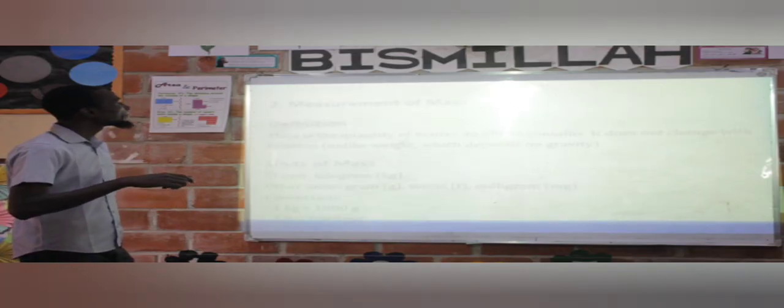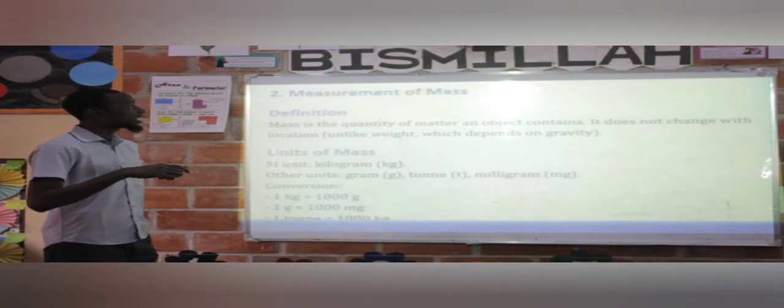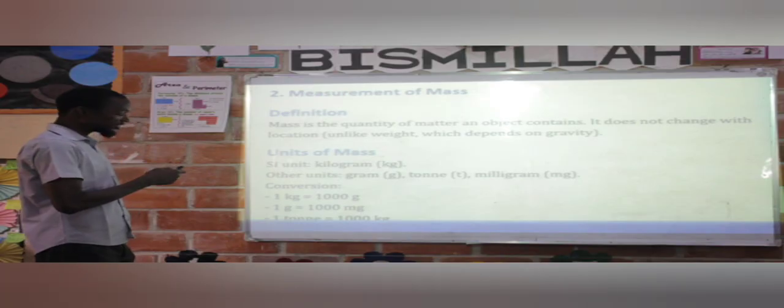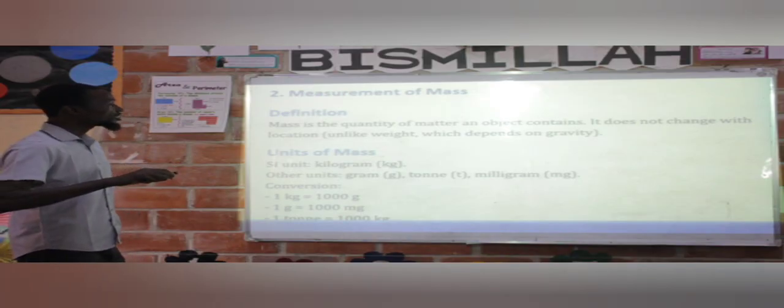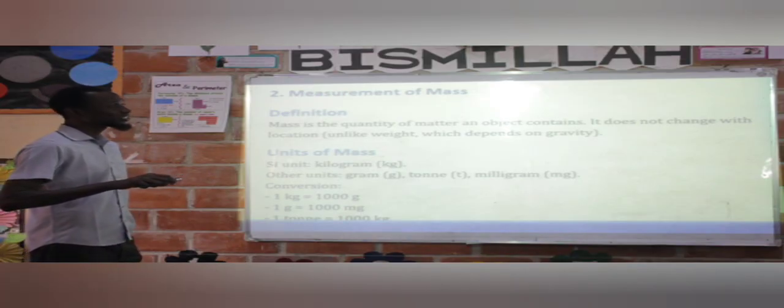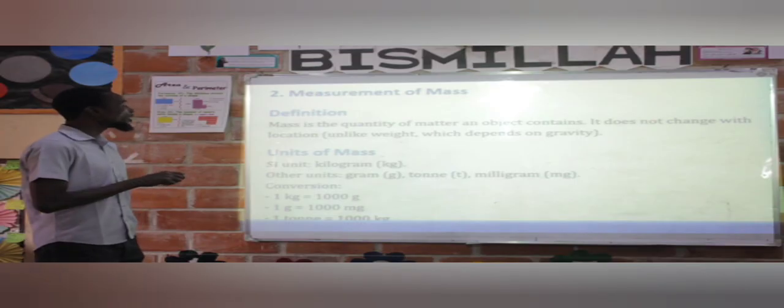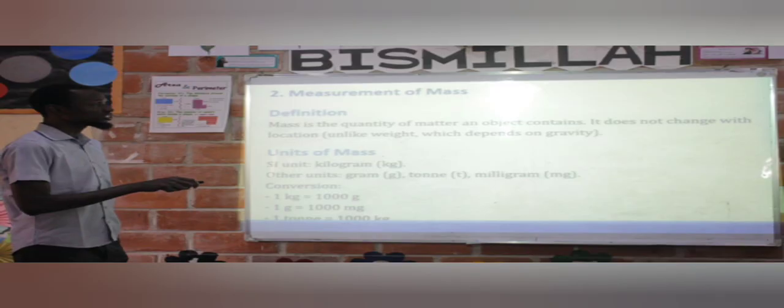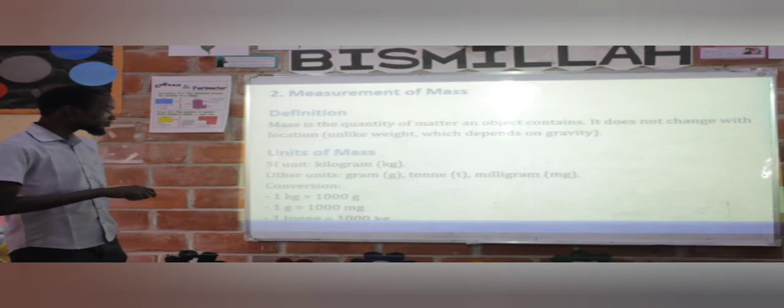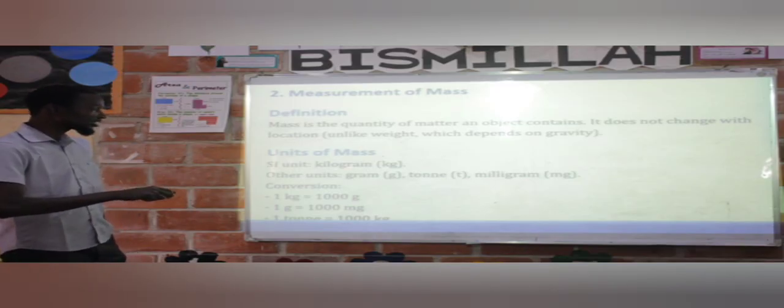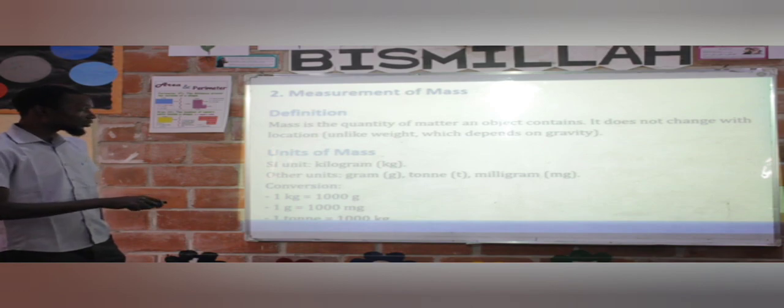Quickly. Number 2, mass. Measurement of mass. Definition. Let's go. Mass is the quantity of matter an object contains. It does not change with location, unlike weight, which depends on gravity. The unit for mass is what? The SI unit for mass is kilogram. Other units are what? Gram, ton, and milligram.